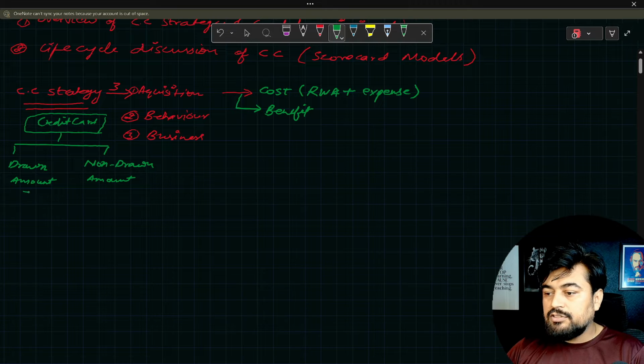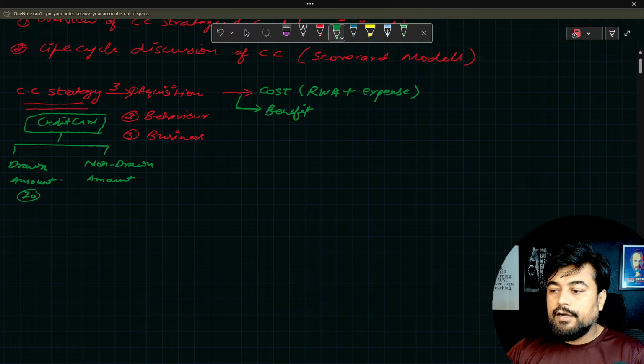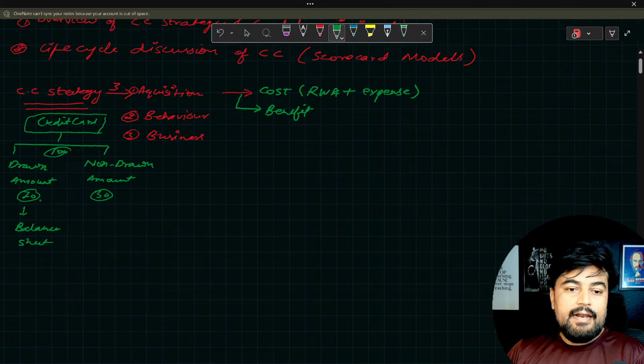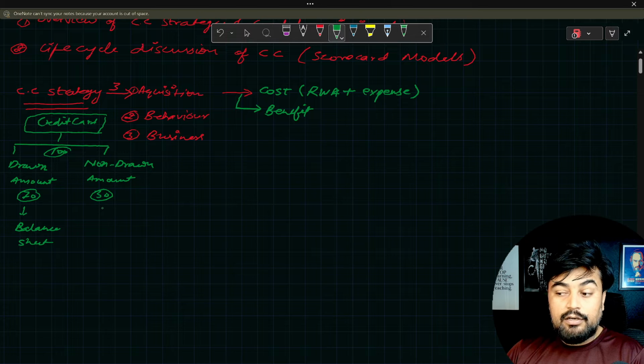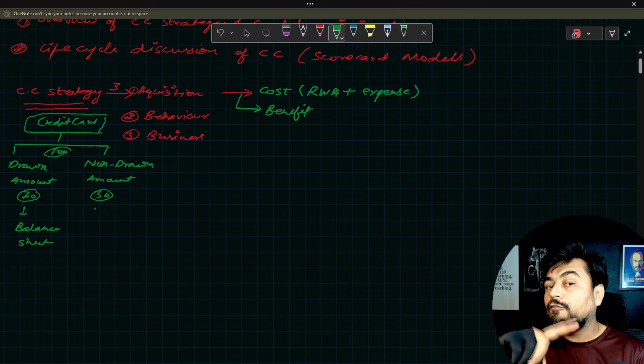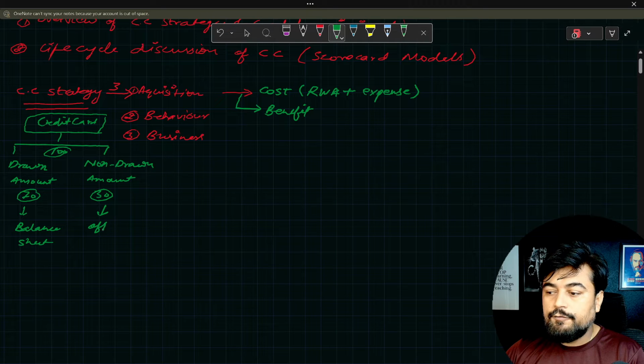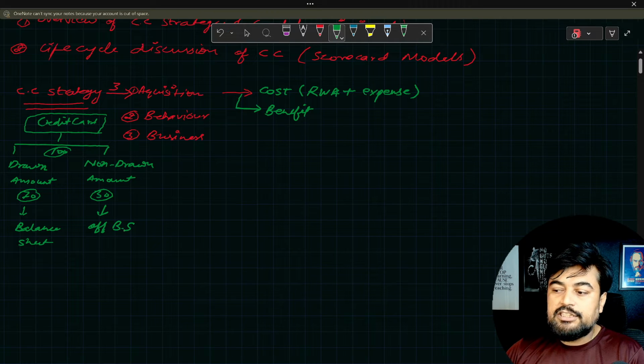Now I mention the 70 rupees out of 100, this was the 100 rupees limit of the credit card, and 30 rupees. One thing you should know, this 70 rupees is a balance sheet item. This amount will be captured in the balance sheet of the bank. This 30 rupees will be part of off balance sheet, not the direct balance sheet. This is an off balance sheet item.